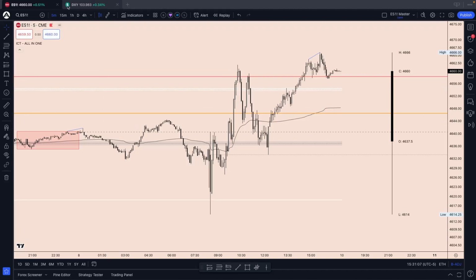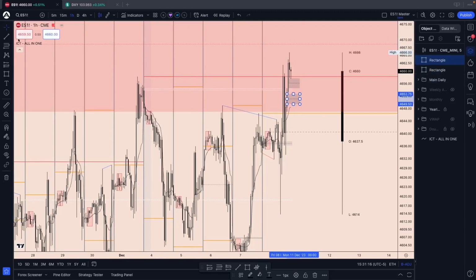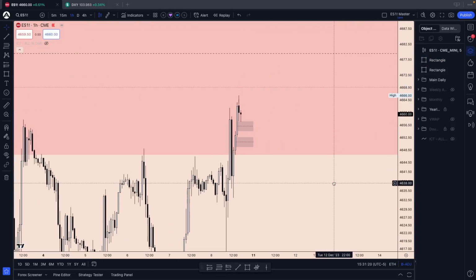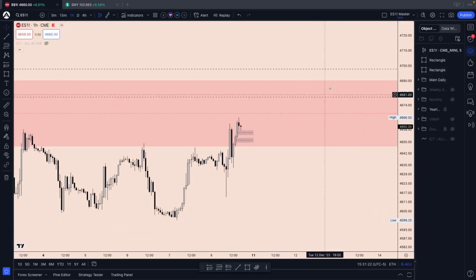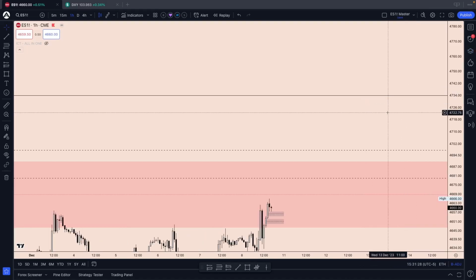We spoke about our higher time frame stuff, especially right here. I'm gonna leave that on heading into Monday. Our 1 hour and 4 hour bullish fair value gaps below us, our daily bearish fair value gap, our daily volume imbalance, and our high of the year coming in at 4734.